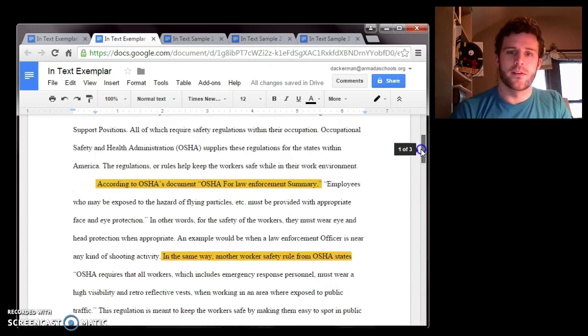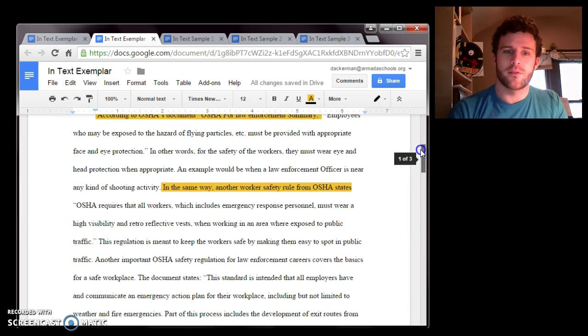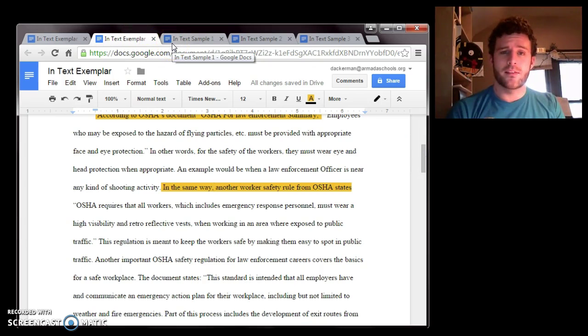Now, this person uses that same source again later on, and they very rightly give credit to that source again. In the same way, another worker safety rule from OSHA states, so it's letting the reader know, hey, I'm returning back to that source that I used earlier to provide this new information. Okay, so this is a very appropriate way to do it. Now let's take a look at a couple of mistakes that were made in our essays and see how they can be fixed and how we can improve upon them.